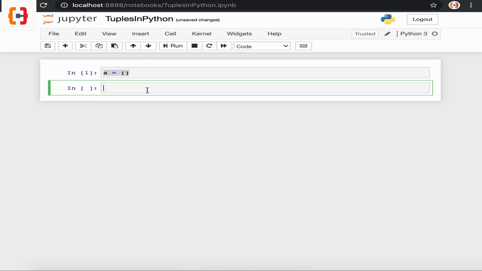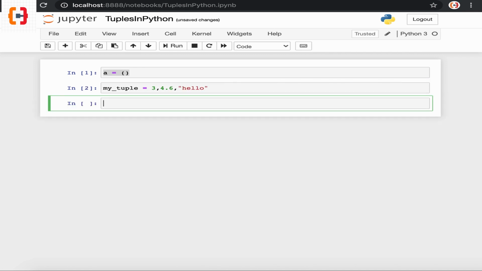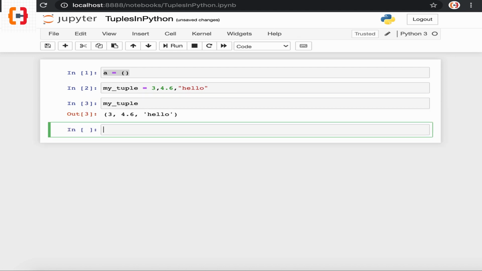A tuple can also be created without using parentheses. This is known as tuple packing. To create a tuple without parentheses, we can declare a variable like myTuple and initialize it as 3, 4.6, and the string "hello". If I execute the command and print the variable myTuple, we can see a tuple is created without parentheses.